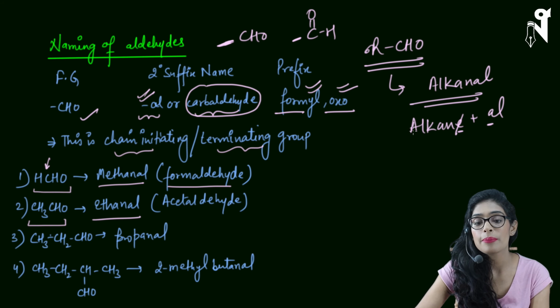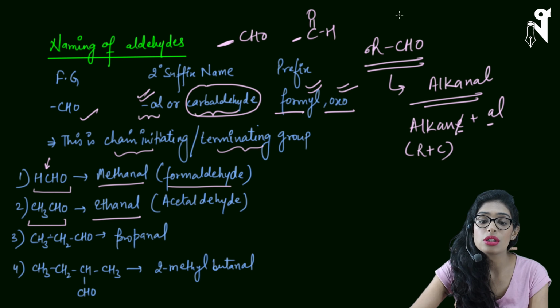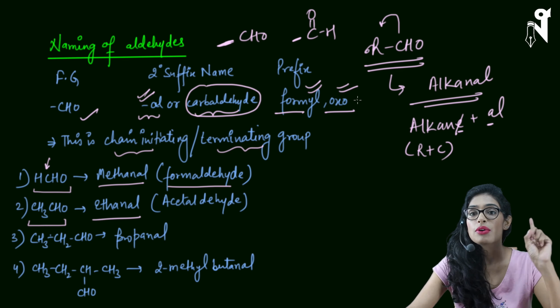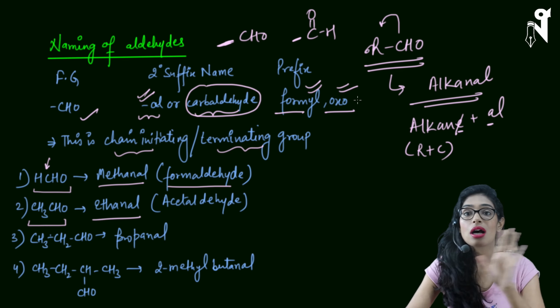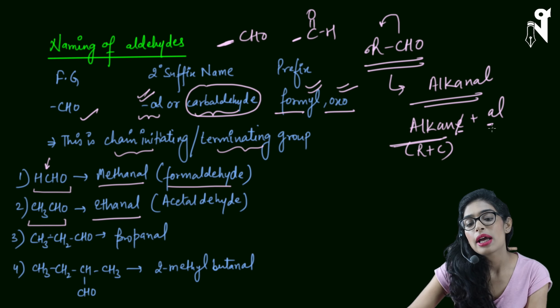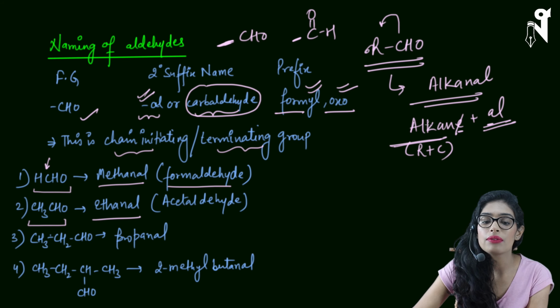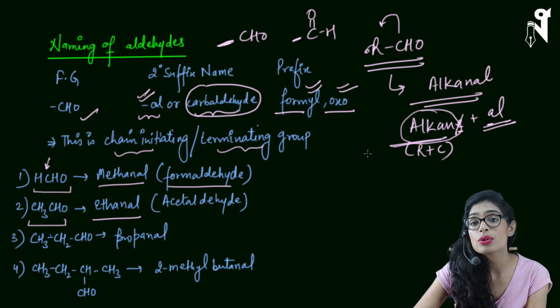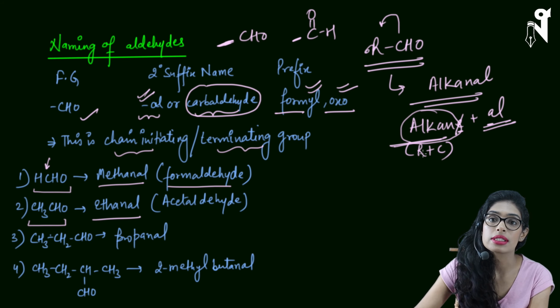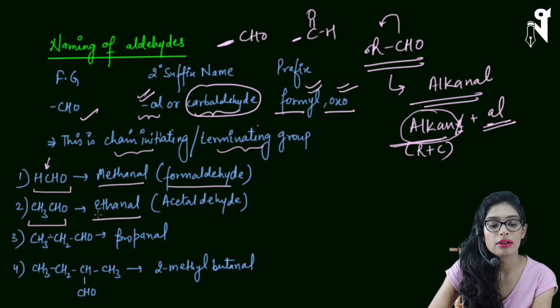How many carbons are there? Not exactly how many carbons are there only in R. Basically this alkane is R plus C. That means the C of CHO is also counted. So the number of carbons present in the R group plus the carbon of the aldehyde will be counted together, and the alkane will be written, and al represents that there is an aldehyde group present over here. So when we are writing alkanal, we don't have to ignore CHO's carbon, we have to count its carbon also. So CH3CHO, 2 carbons in total. Ethanal will be the name.